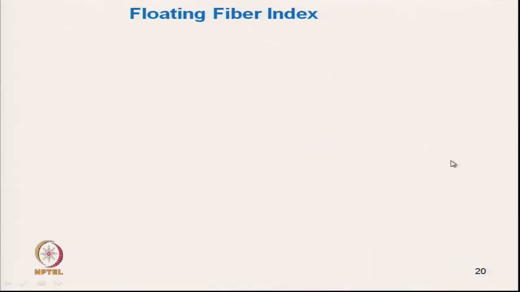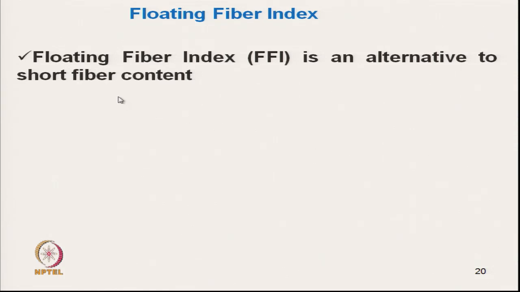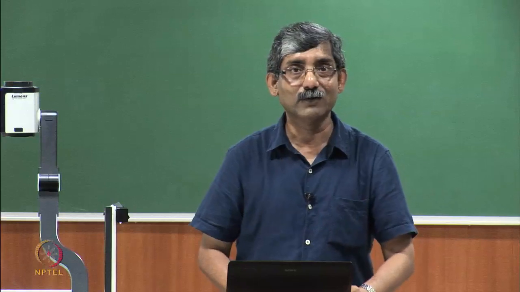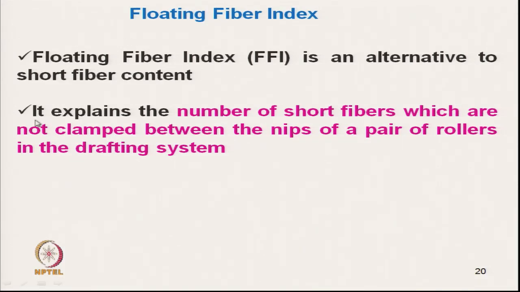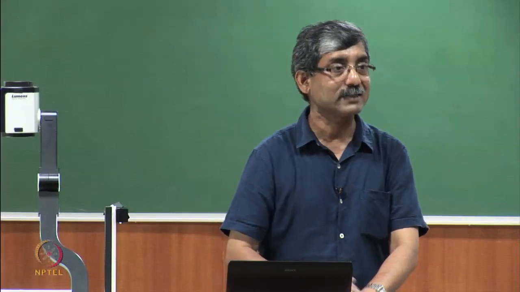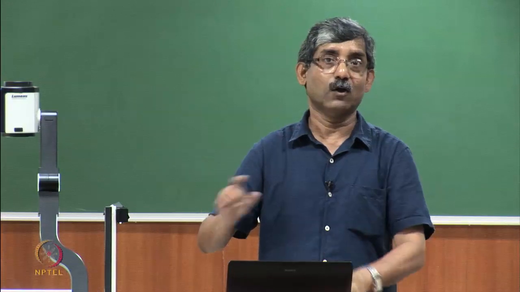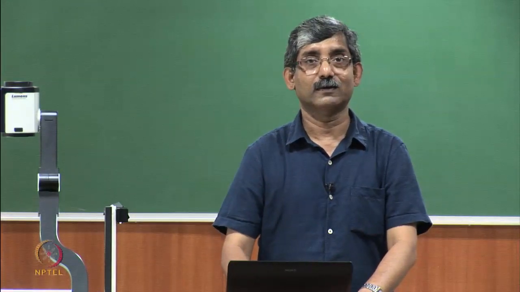Okay. And floating fiber index. The floating fiber index is an alternative to short fiber content, that I have already mentioned. The short fiber content is the indication of floating fiber index. So, the shorter the fiber, the more will be the floating fibers. It explains the number of short fibers which are not clamped in between by the nip rollers. So, if the short fiber content is high, then it will give an indication of floating fibers, which will actually create problems. These are not gripped by the pair of drafting rollers.